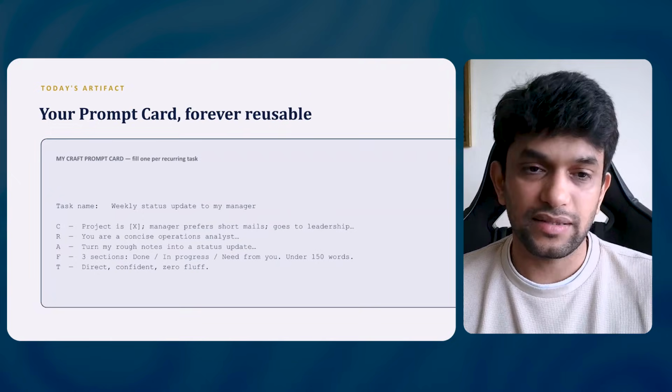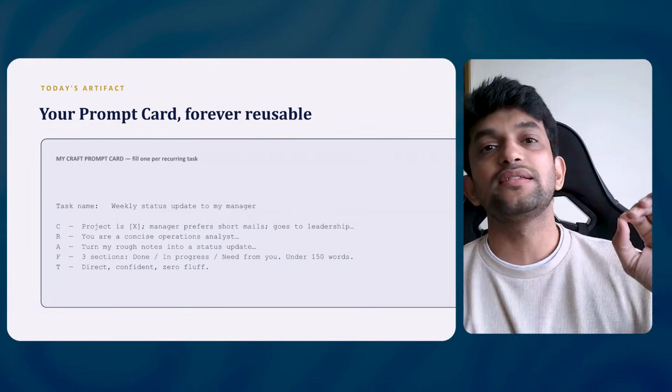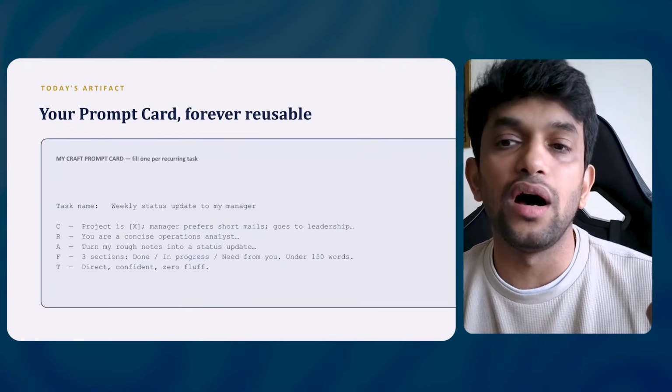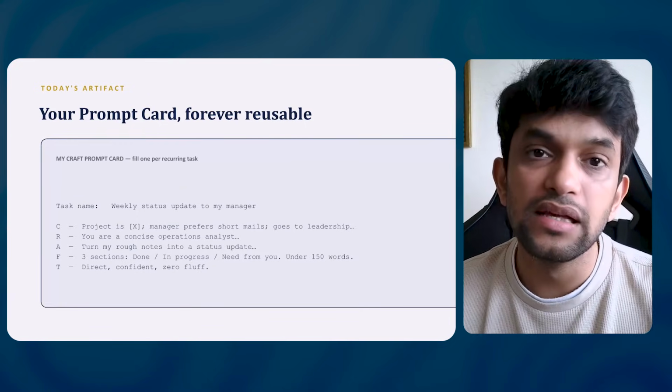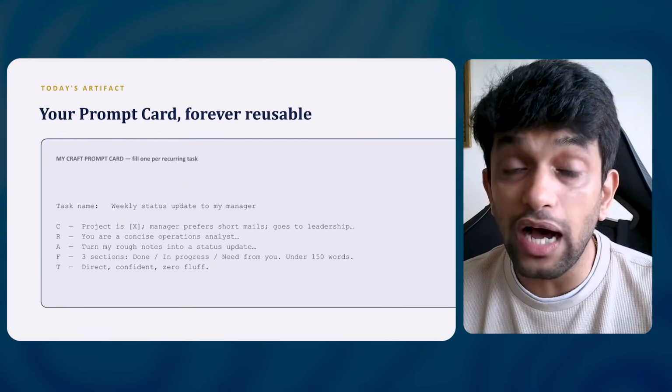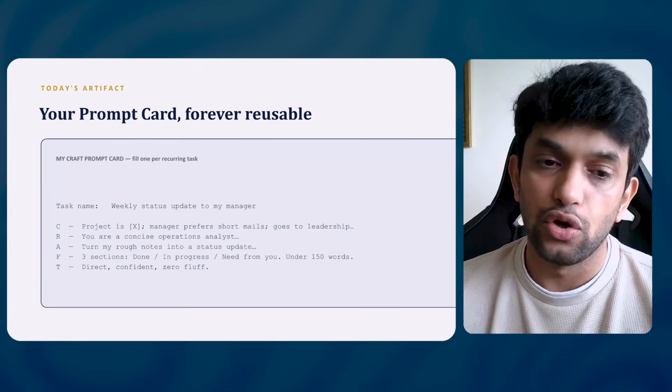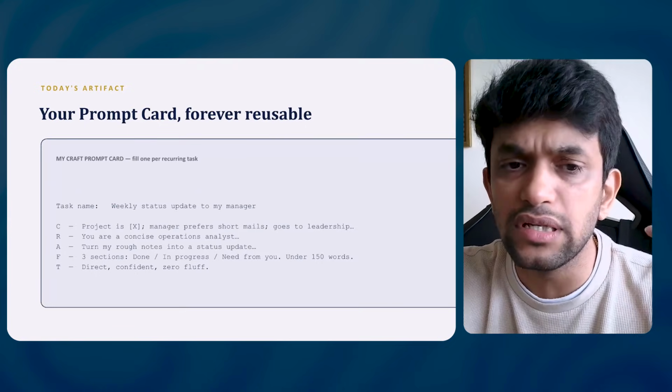Perfect. Yes, if you can see, this is the prompt card, guys. Let me recap quickly. You have to use the CRAFT framework: C is context, R is role, A is ask, F is format, and T is tone. Okay, let us say this is an example.